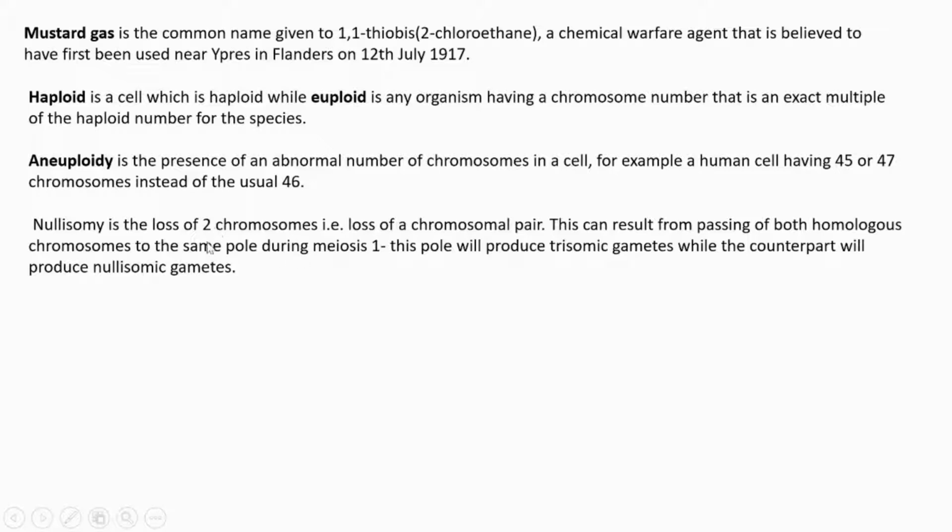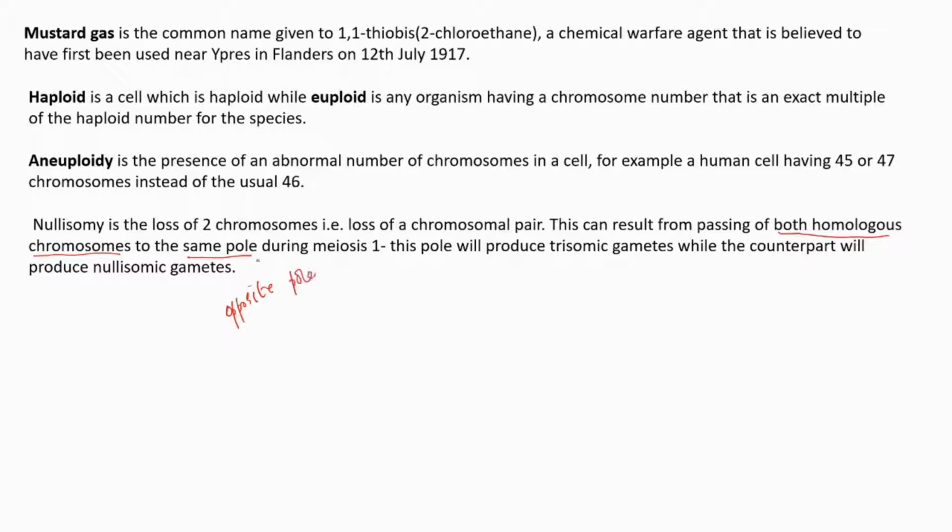Nullisomy means the loss of 2 chromosomes. That is the loss of a chromosome as a pair itself. As a result of that, both the homologous chromosomes, instead of segregating, move to the same pole. Actually, they need to segregate to opposite poles.